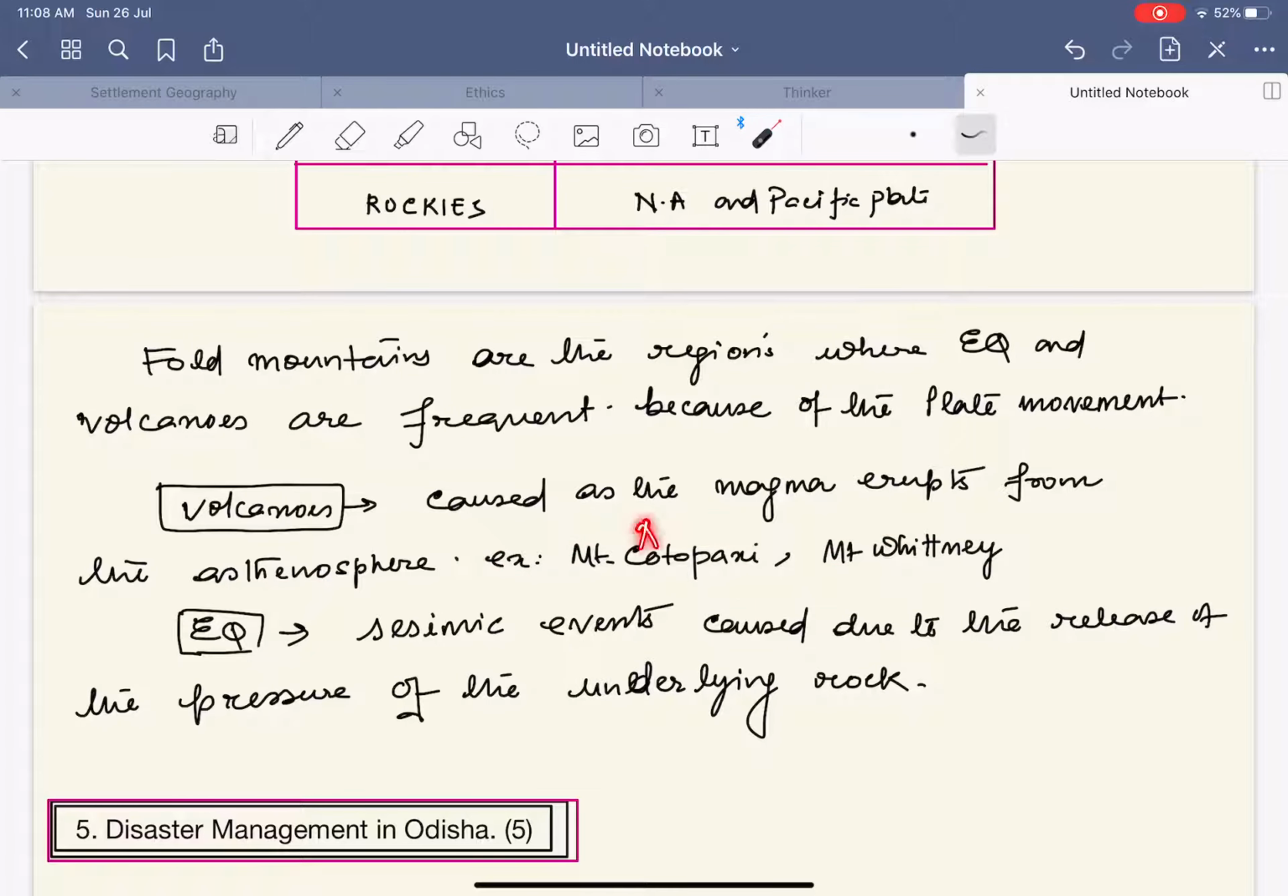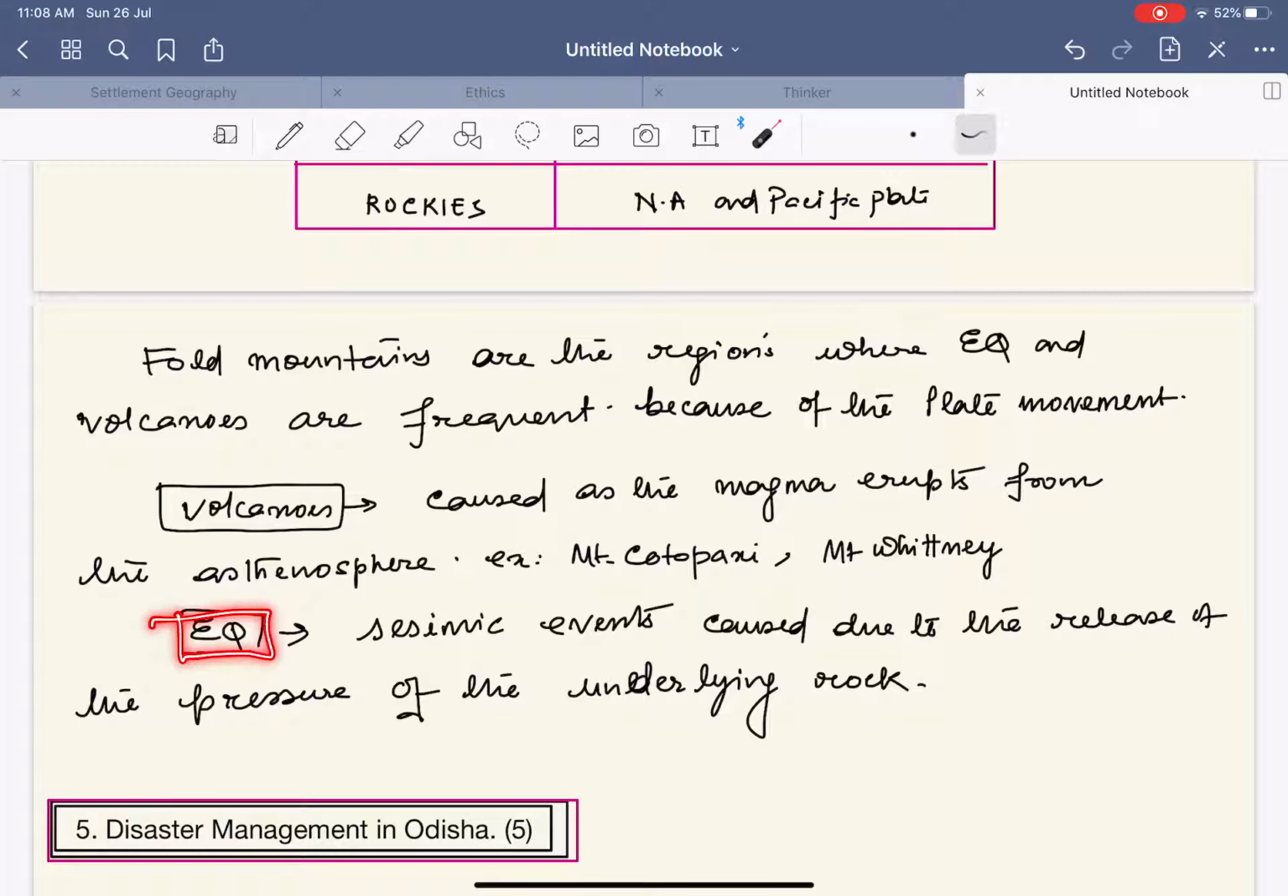Mount Cotopaxi is in the Andes and Mount Whitney is in the Rockies. Mount Whitney is in North America and Cotopaxi is in South America. This can be an important mapping location. Kindly look for them in the map, or you can simply look them up in Google Maps.